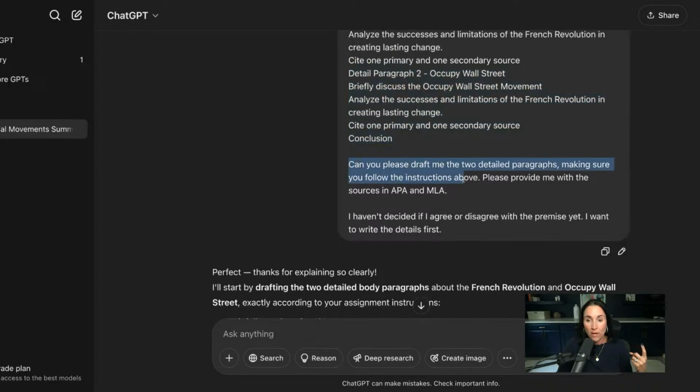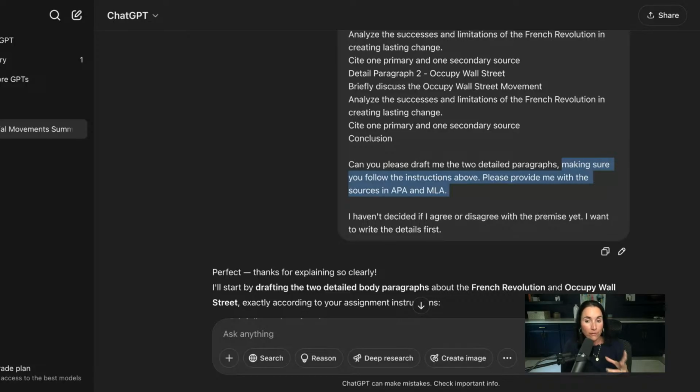And then I say, can you please draft me the 2 detailed paragraphs right now? I don't want the whole thing. I just want the detailed paragraphs, making sure you follow the instructions above. Please provide me with the sources in APA and MLA. The reason why I said this is because I'm doing this for you, and I don't know if your teacher is going to ask for APA citations or MLA citations. We'll talk about those in a minute.